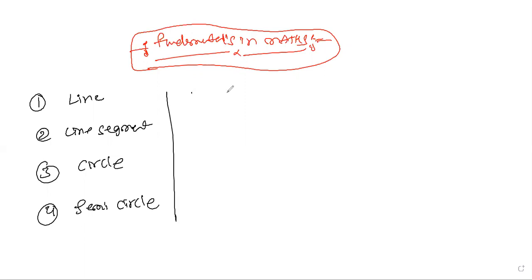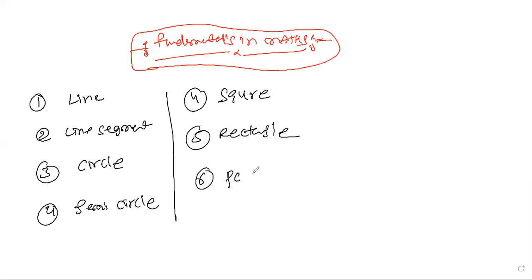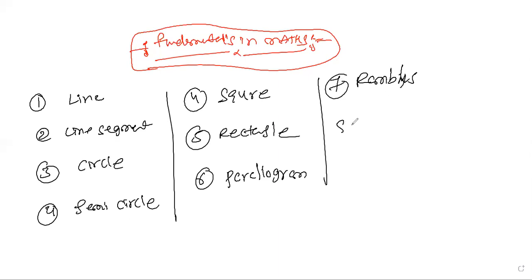Then square, then rectangle, then parallelogram. Then seventh, rhombus, and eighth, what is a kite?